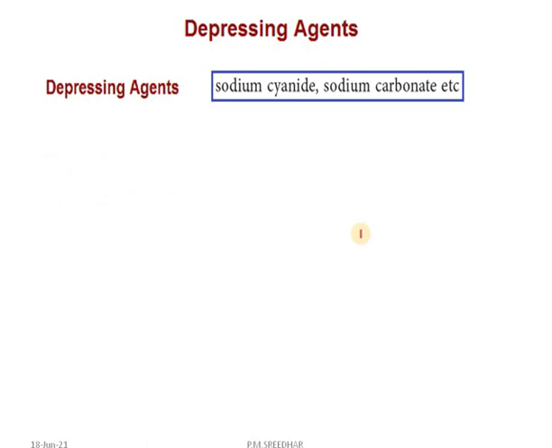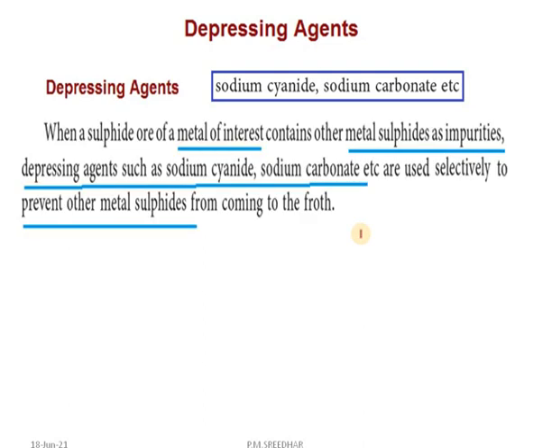So you understood very clearly froth flotation, how we have to separate ore from gangue. What is depressing agent? What is the role of depressing agent in froth flotation? The depressing agents used in froth flotation are sodium cyanide, sodium carbonate, etc. When a sulfide ore of metal of interest contains other metal sulfide as impurities, depressing agents such as sodium cyanide or sodium carbonate, etc. are used selectively to prevent other metal sulfides from coming to the froth.